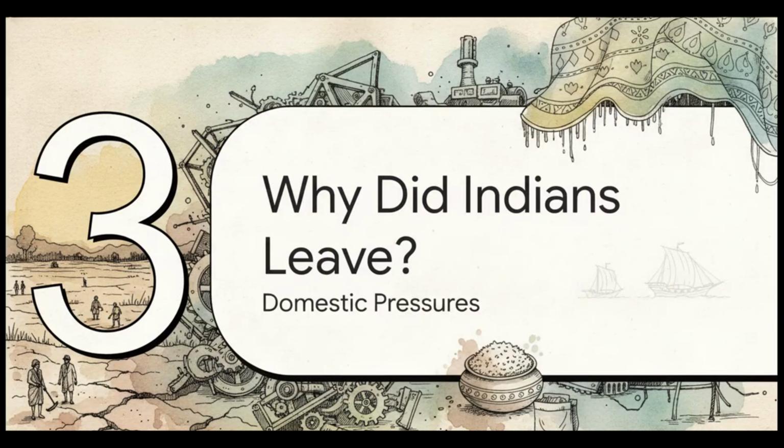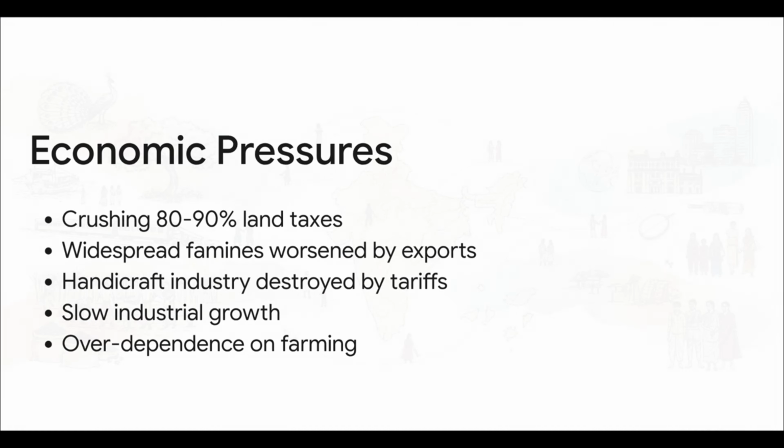Which brings us to section 3. Why did Indians leave in the first place? Our sources lay out a literal perfect storm of domestic pressures. Imagine this. Colonial land policies crank up taxes to a crushing 80 or 90%, creating a massive class of landless, desperate laborers. Add to that widespread famines, which incredibly were actively worsened by government food grain exports.